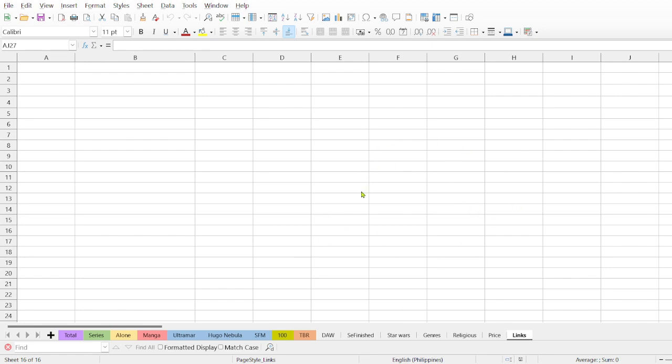this file is the one I used to write down all the books I read, and it all goes back to 2013, where I discovered BookTube and Goodreads, and I became obsessed with Goodreads.